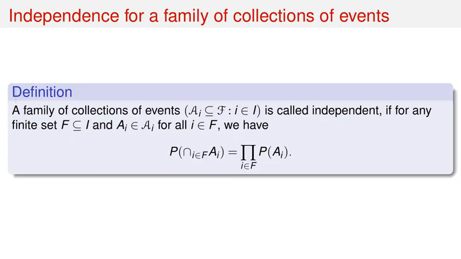We can also define independence for a family of collections of events. A family of collections of events, script A_i, which is a subset of script F, for i in an index set I, is called independent if for any finite subset F of I, and for any choice of A_i from script A_i for all i in F, we have P of the intersection over i in F of A_i equals the product over i in F of P of A_i.